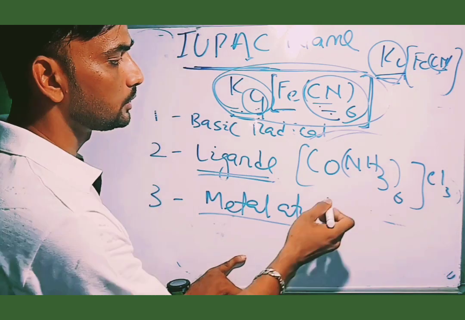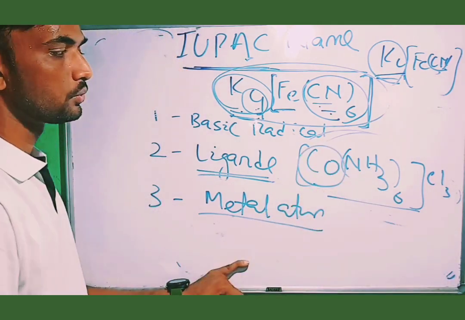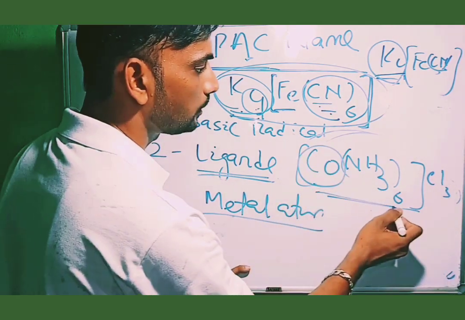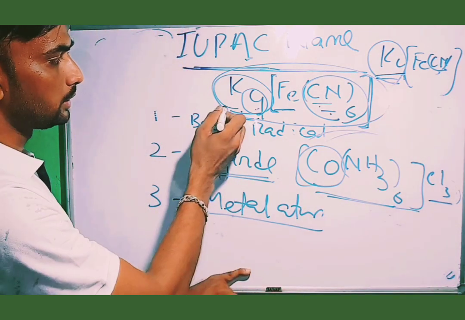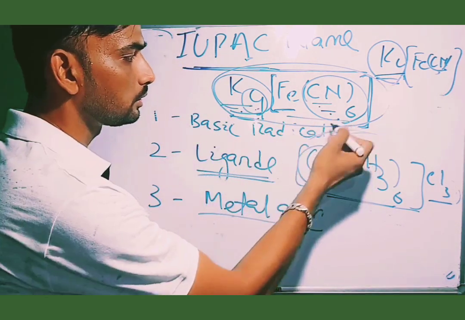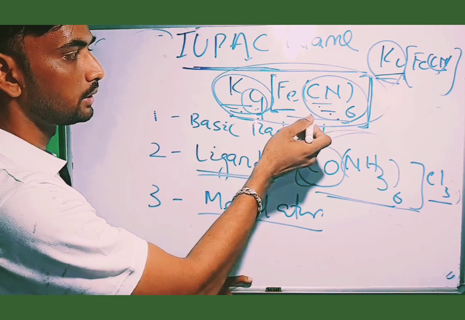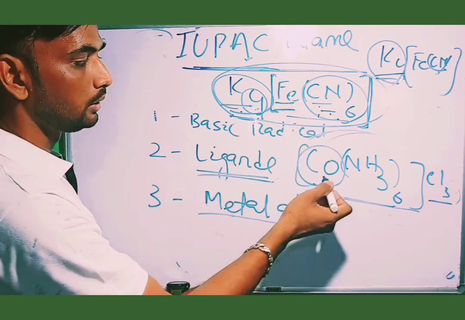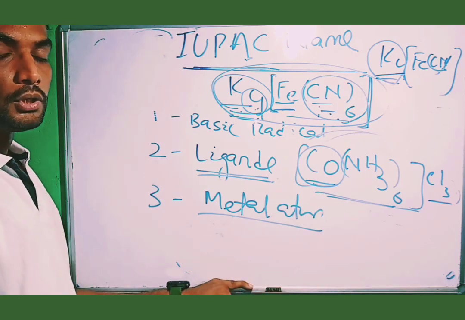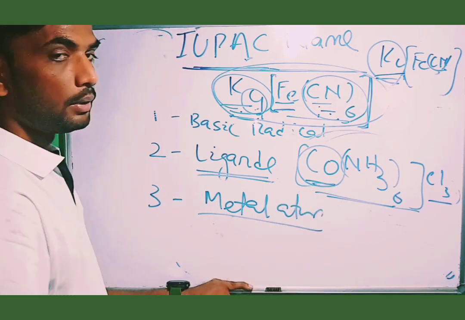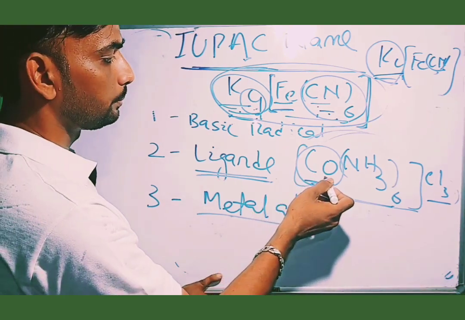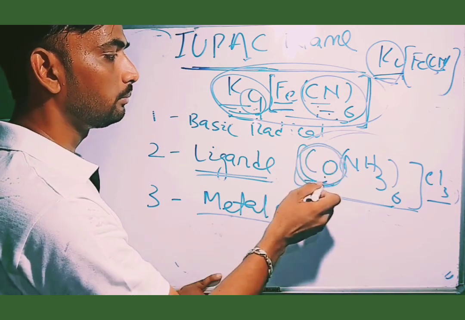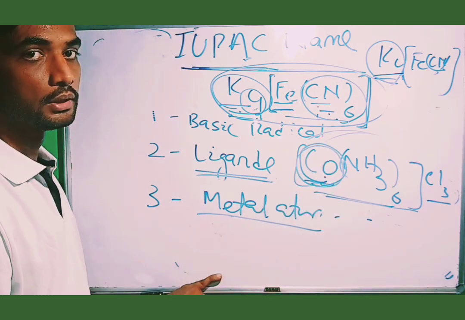In this, cobalt is in the complex cation, and this is the anion. But in the other case, this is the cation and this is the complex anion. In this case, the metal atom is present in the negative part; in this case, in the positive part. For the positive part, the metal name remains the same. Cobalt is written as cobalt.